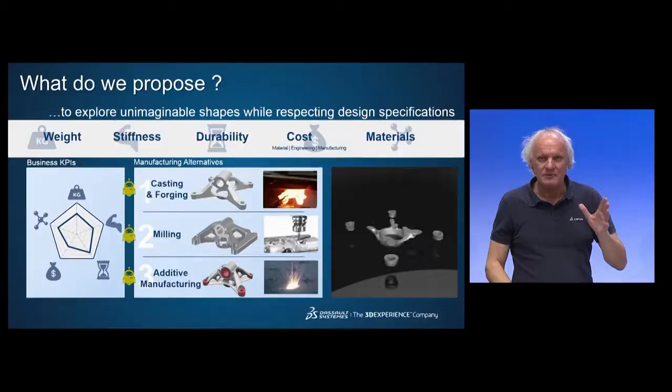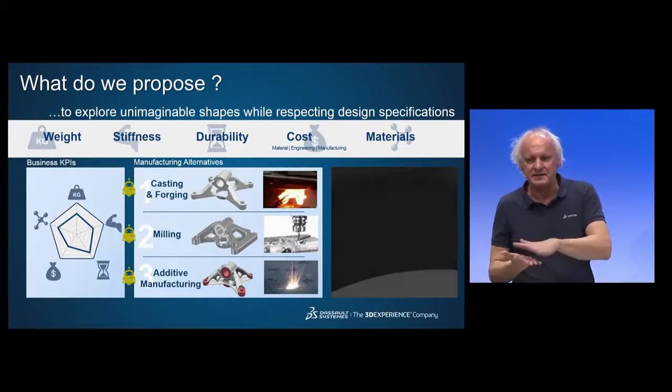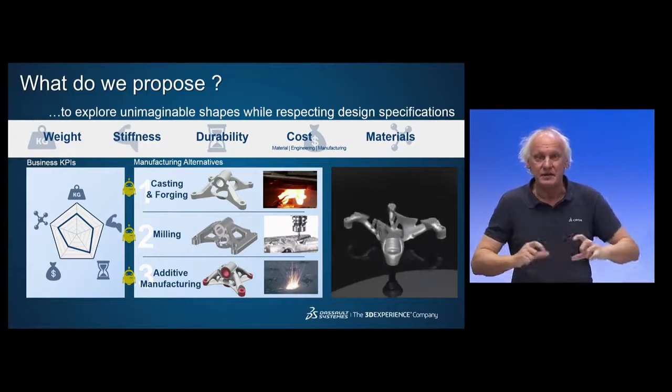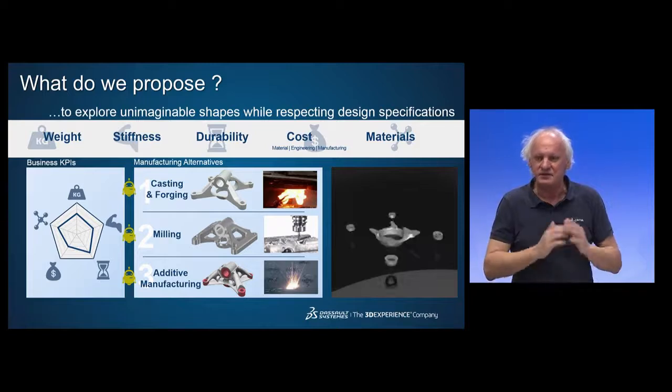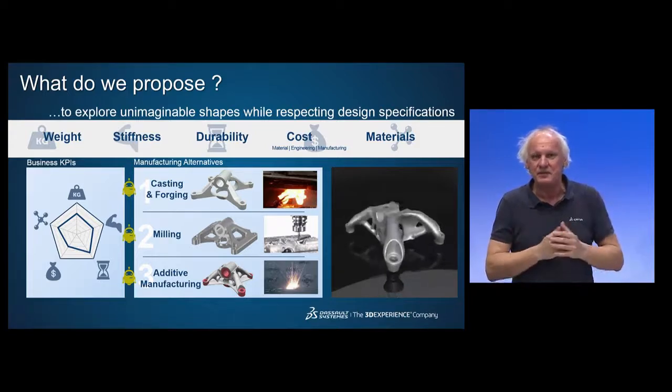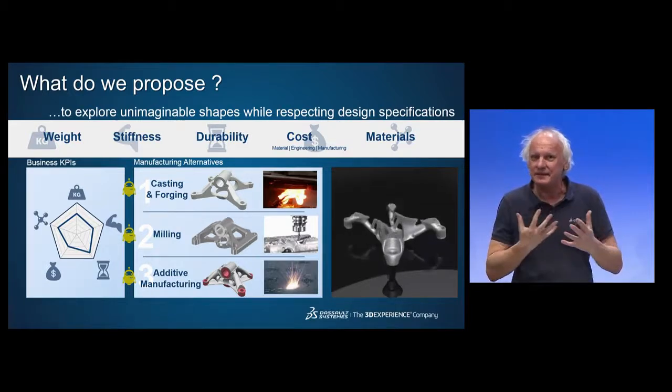Remember, when you start to design, you never design for nothing. You have some targets. Maybe you would like to reduce the weight. Maybe you would like to maximize the stiffness. Maybe you want to improve the durability of your part. Always a big concern is the cost: produce and manufacture at the cheapest price possible. The material has an influence.